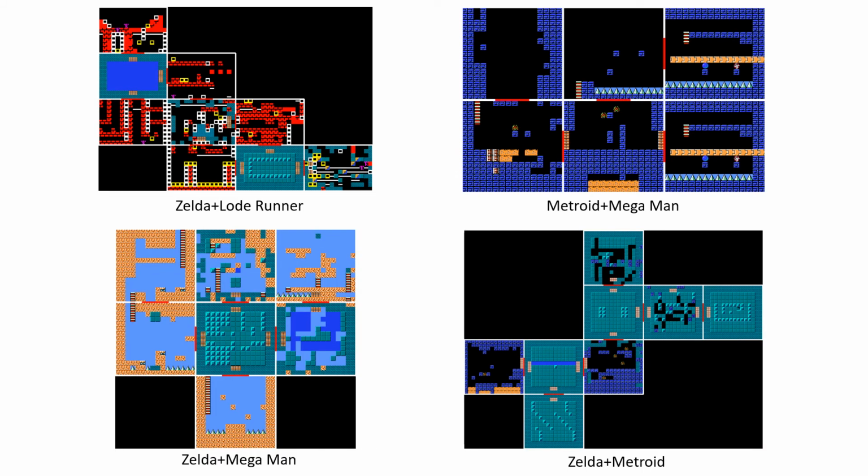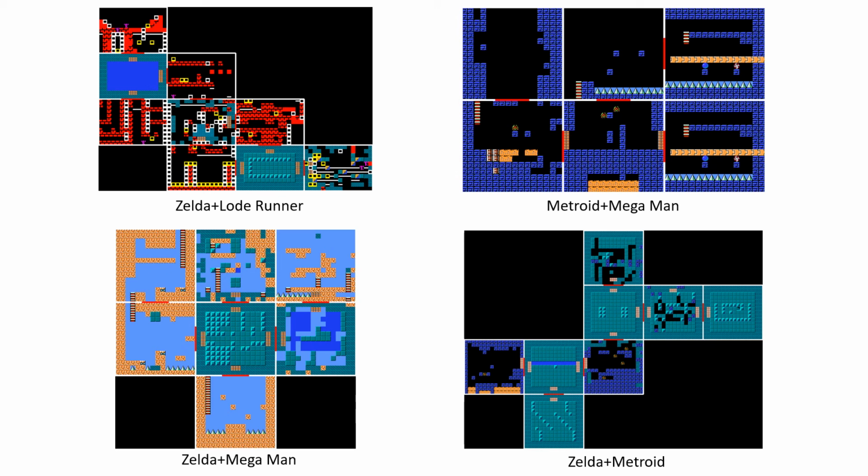Here we have some examples from the two game blends, and as you would expect, these are a lot noisier with a lot of sections that don't look particularly playable, but I'd argue these results are still quite interesting. With some of these games, you can see they blend better than others. So some of the blended sections in the Zelda, Metroid, and the Metroid Mega Man levels look fairly smooth, whereas the Zelda and Lode Runner blend looks quite chaotic, consisting of regions that are attempting to sort of smash together the ropes and ladders of Lode Runner with the dungeons of Zelda.